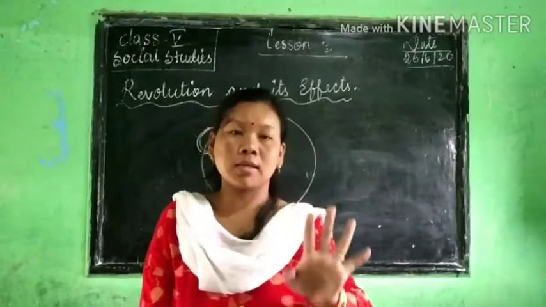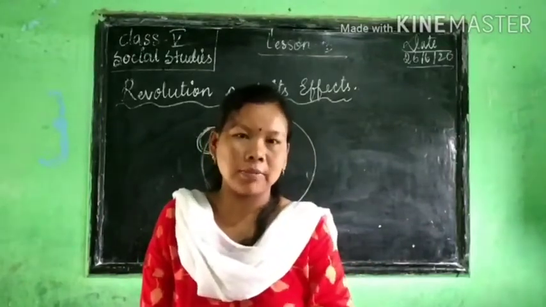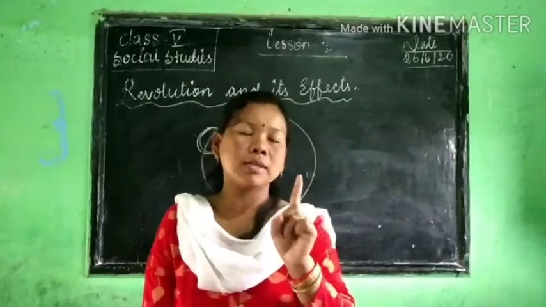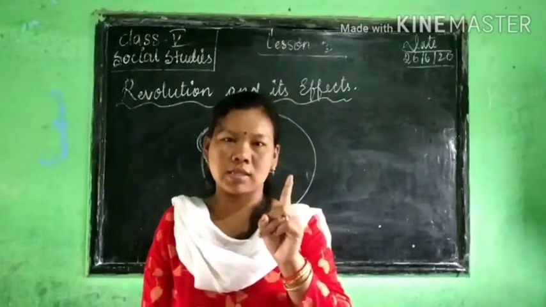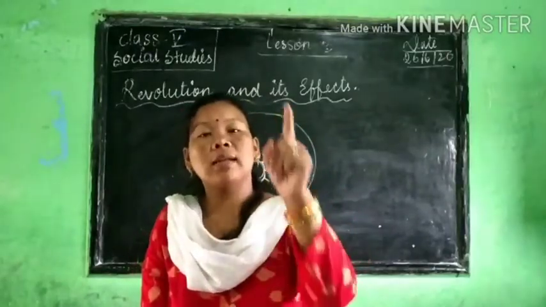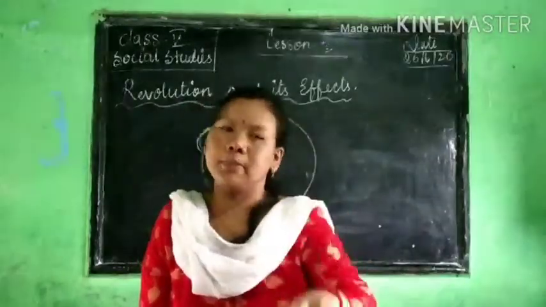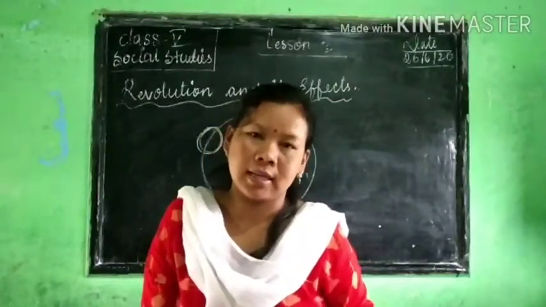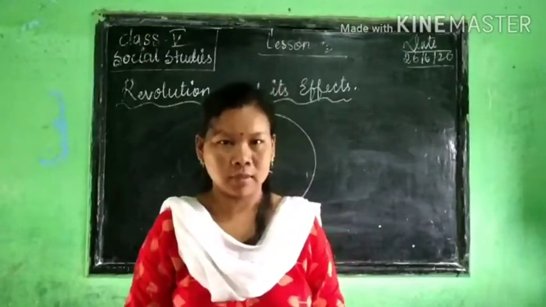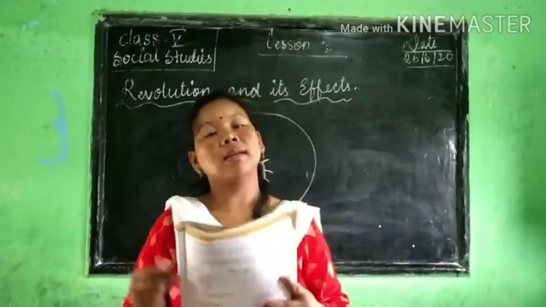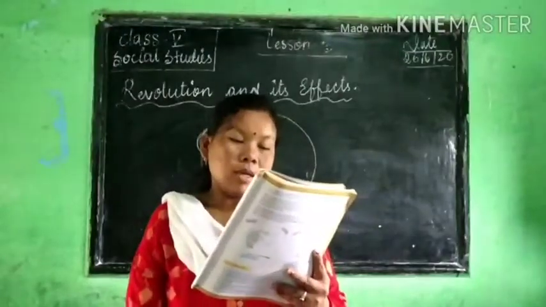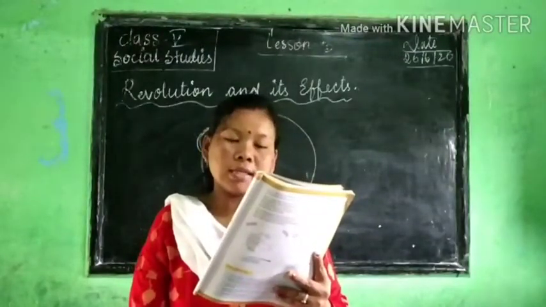After 4 years, that leap year comes once, right? So when that leap year comes after 4 years, this quarter day is added. Did you understand that it is added? Thus February gets 29 days in that particular year.